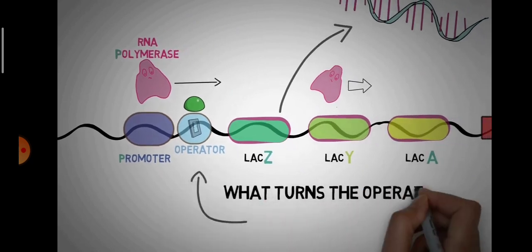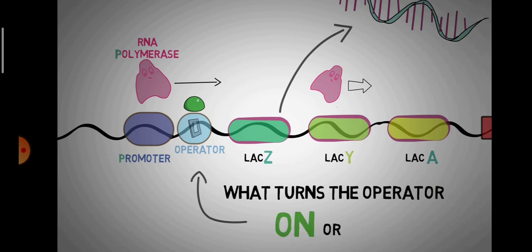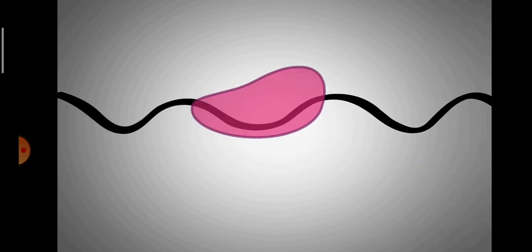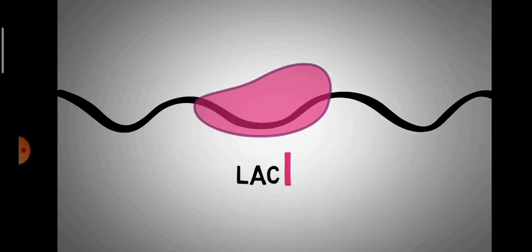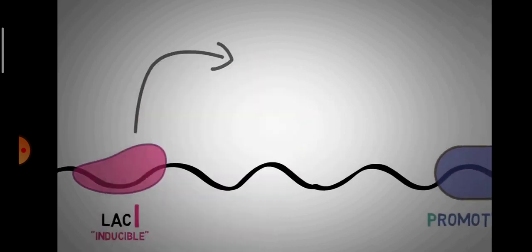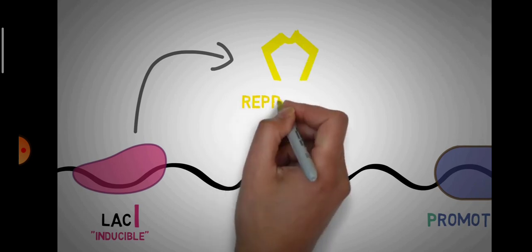Now the next thing to understand here is what turns the operator on or off, and this is basically the whole concept of gene regulation in lac operon. Now here comes the role of a gene that is located a few thousand base pairs behind the promoter, and this is known as the LAC-I gene, where I is standing for inducible. So this gene continuously synthesizes a protein that is known as a repressor.